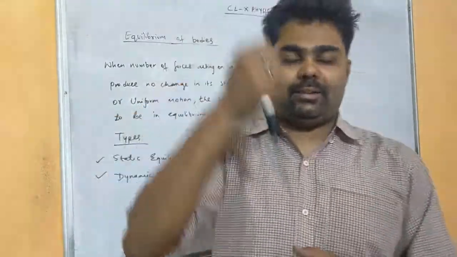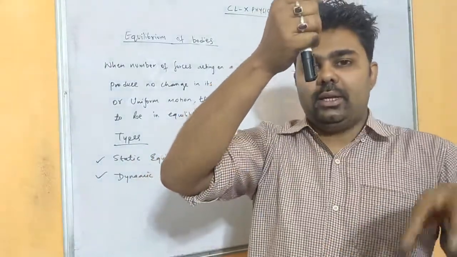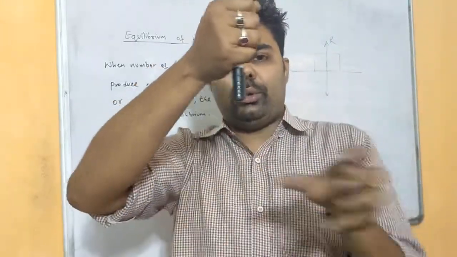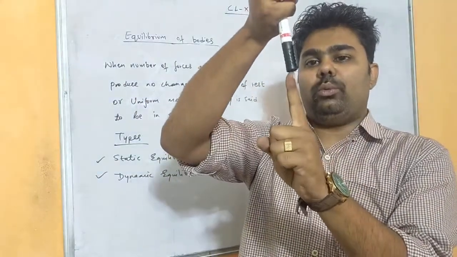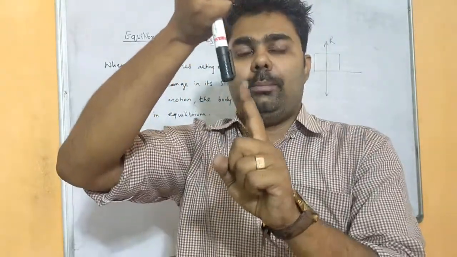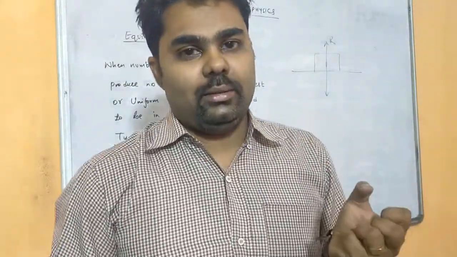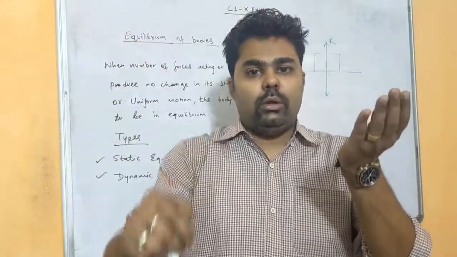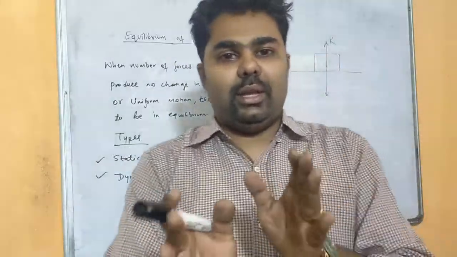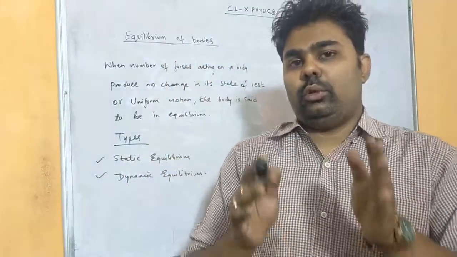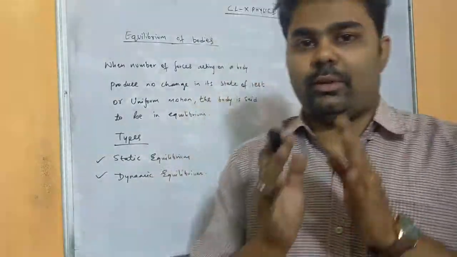For example, a beam balance. In a beam balance, when you place a standard stone on one side and sugar on the other side, if the standard stone's weight and the sugar's weight are balanced, the needle will be fixed and will not be displaced. But if the sugar is more or the standard weight stone is less, then it will rotate in the clockwise direction. When the clockwise moment and the anti-clockwise moment are equal to each other, in that case also the object is in equilibrium. Based on this, we have a few numericals which are very important.